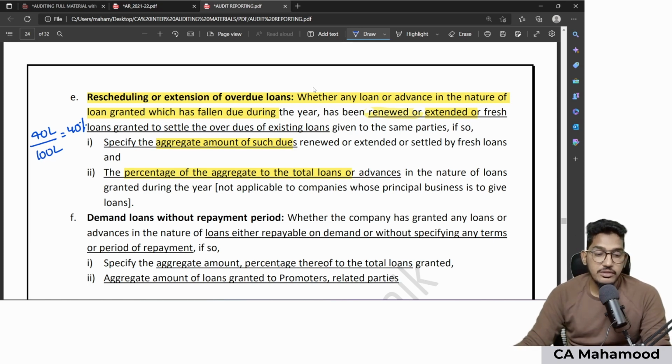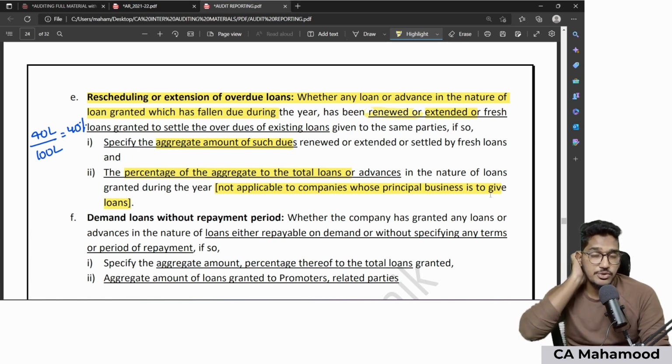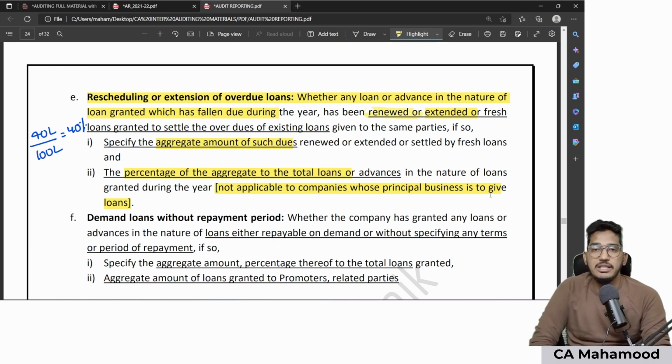Clear? However, this particular point is not applicable in case you are conducting the audit of such a company whose principal business is to give loans. Nothing but, in case you are conducting the audit of banks and financial institutions, this reporting requirement does not apply. For banks, CARO itself will not be applicable. Even if you are conducting the audit of any NBFC, you are not required to report on this matter.